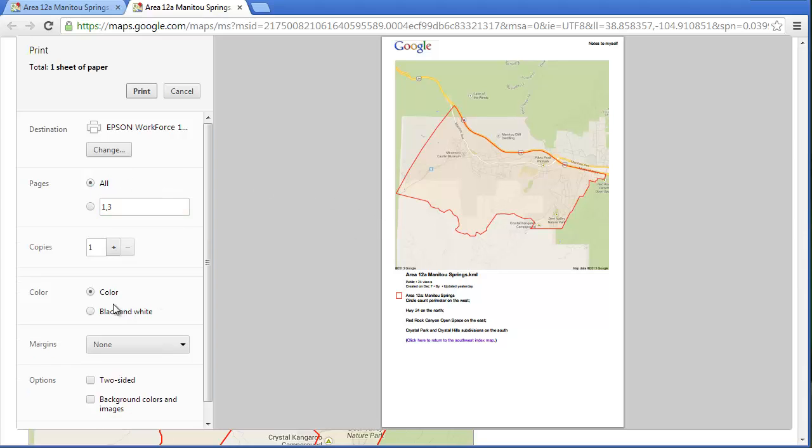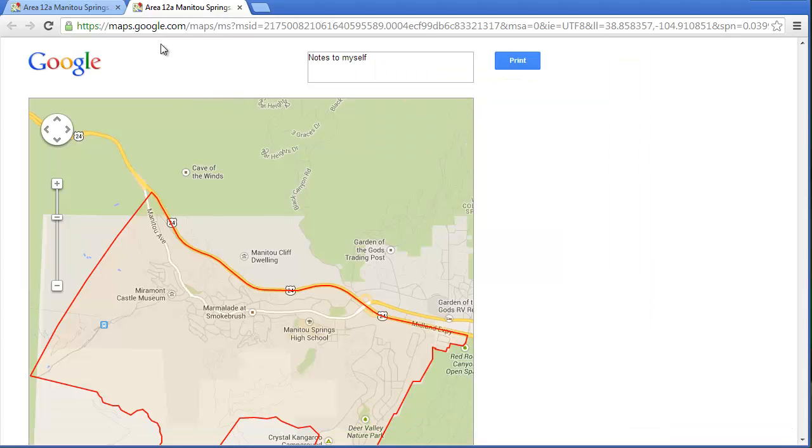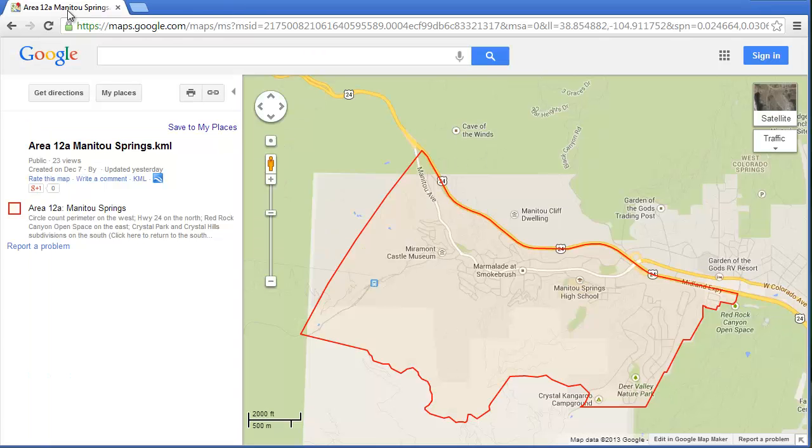page. You can go black and white. And again, this is going to vary with different browsers and different printers, what your options are here. So you'll have to play with yours to figure out what works best. I'm going to cancel the print. Notice it opened it up in a new tab. I'm just going to kill that tab and go back to the main window, which is this.